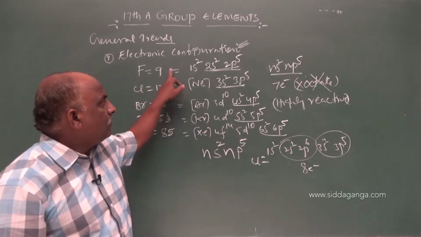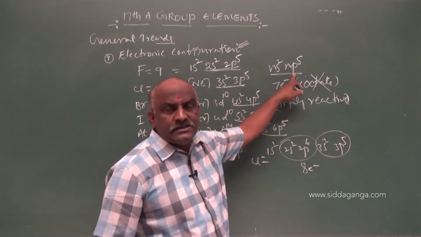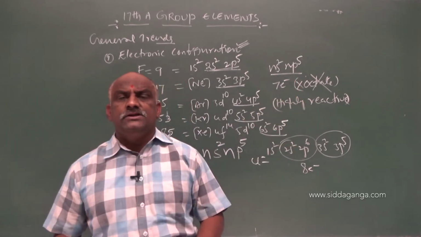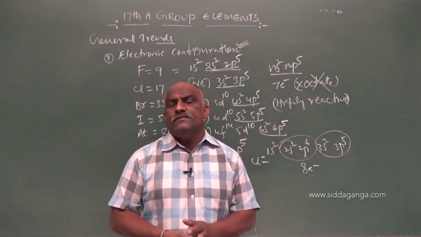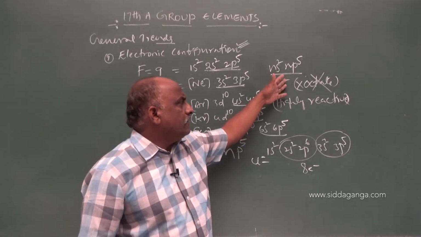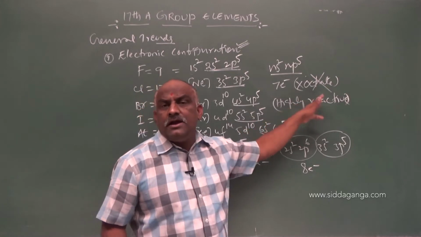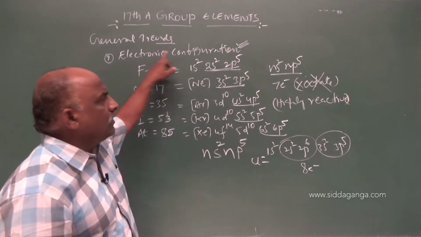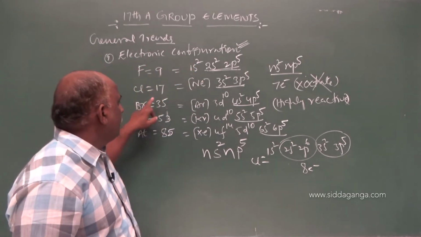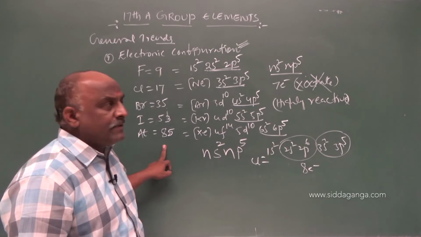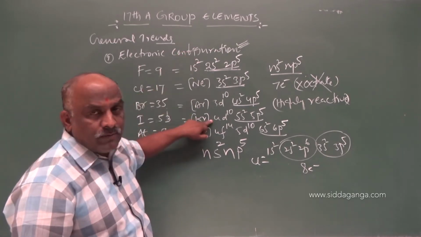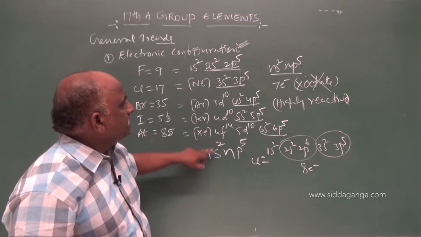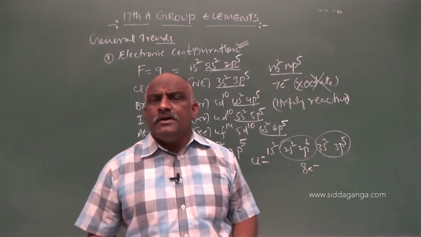So, here you have to notice the general electronic configuration ns2 np5. 7 electrons are present in the outermost shell. This 7 electron configuration is not an octet configuration. For octet configuration, they require 1 electron. Due to that, these are highly reactive elements. So, this will be the electronic configuration: fluorine, chlorine, bromine, iodine, astatine. And while coming down the group, from fluorine to astatine, atomic radii increases.